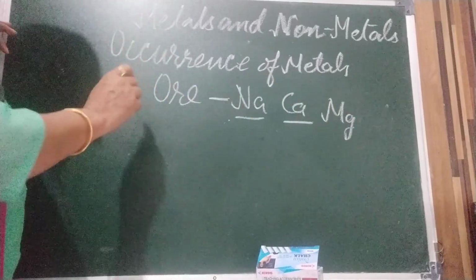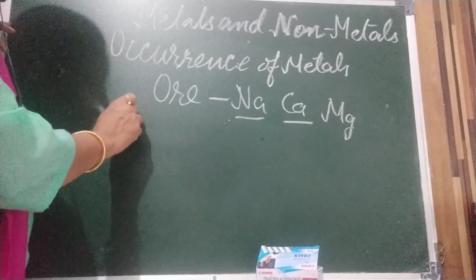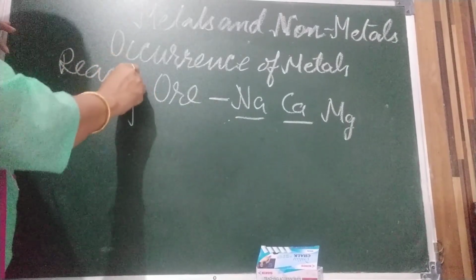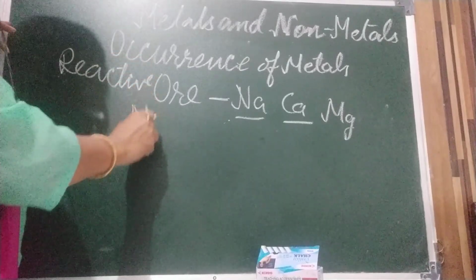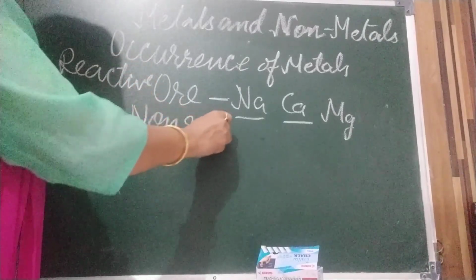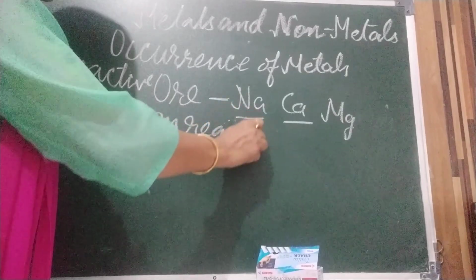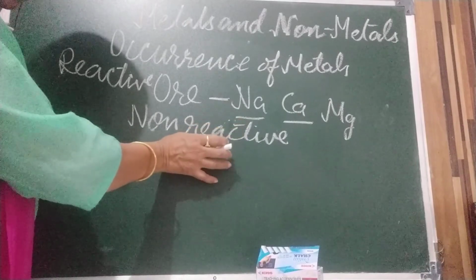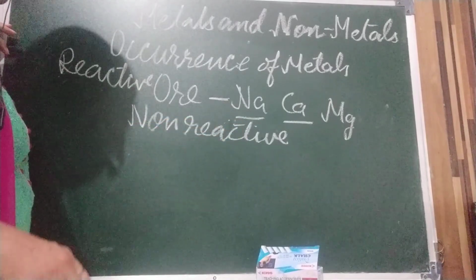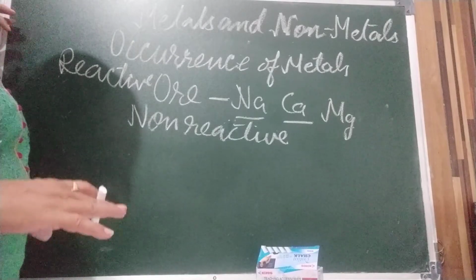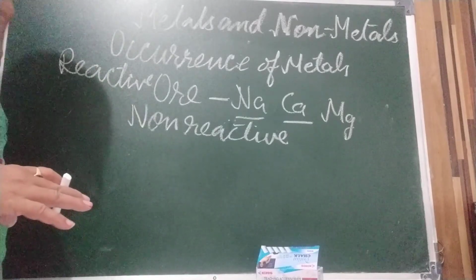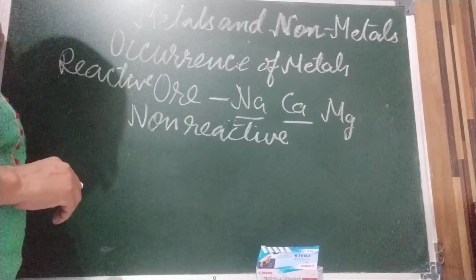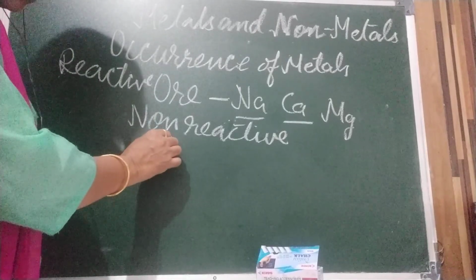Some metals are highly reactive. Some are non-reactive, like, I am sorry, not iron, like gold and silver.